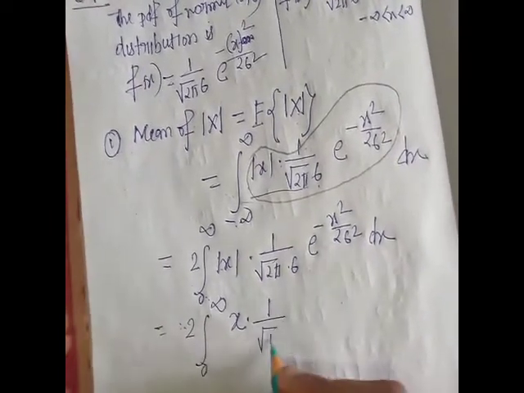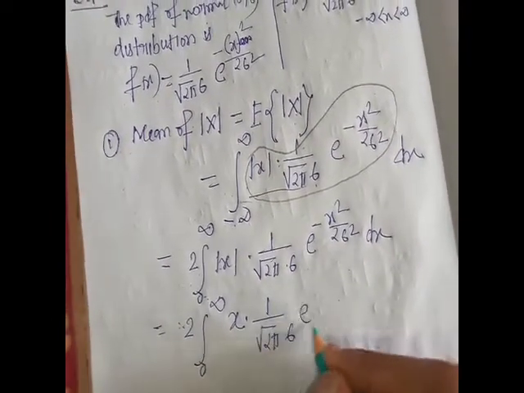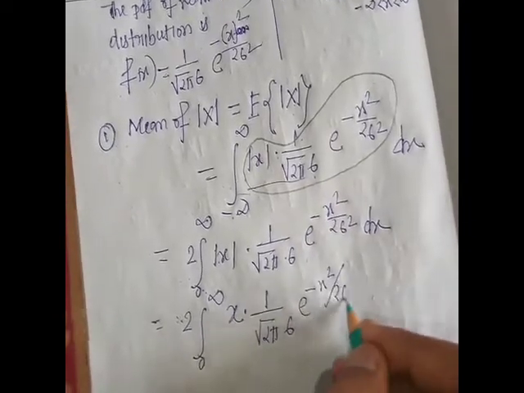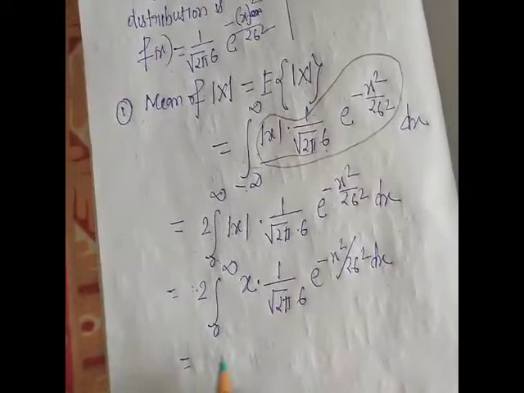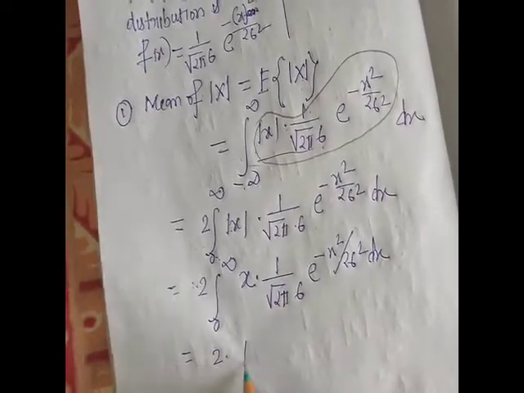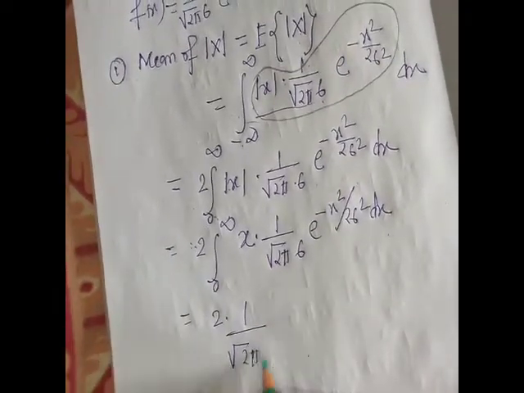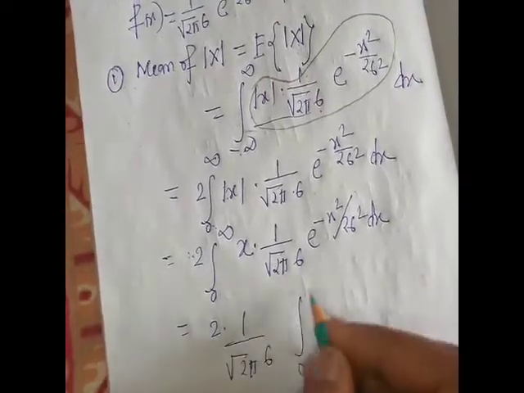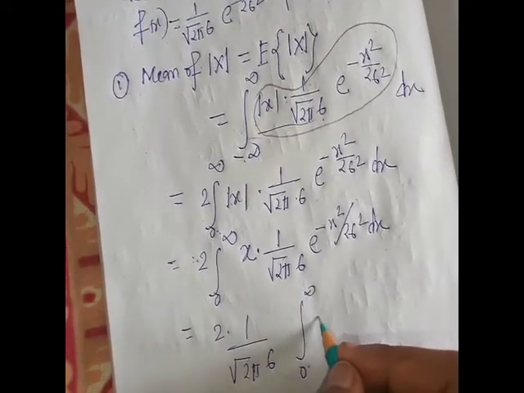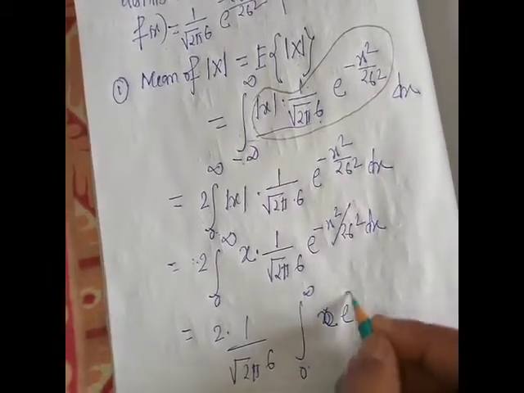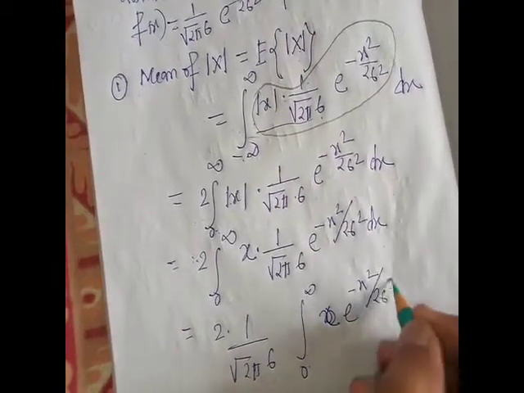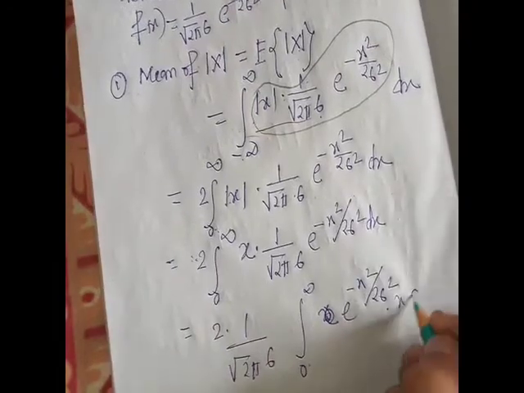So the next step is 2 into 1 by root over 2 pi into sigma, the integral from 0 to infinity of e to the power minus x square by 2 sigma square into x dx.